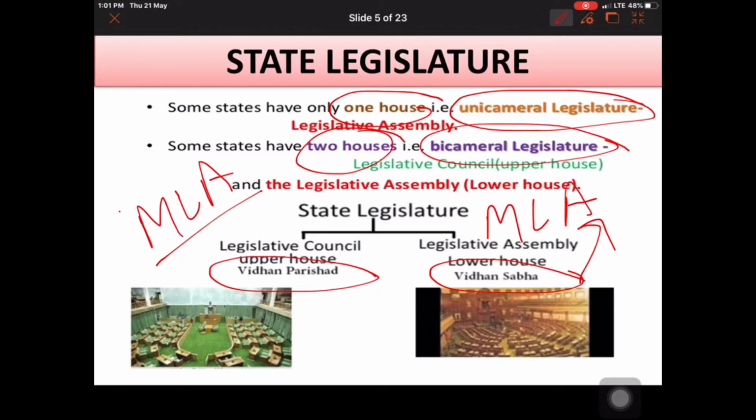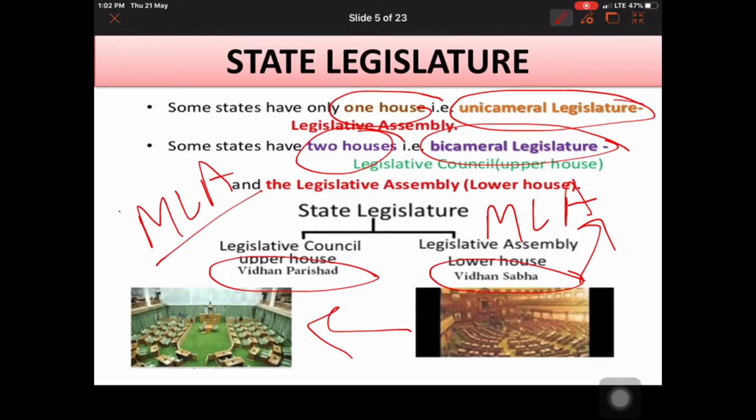Members of Vidhan Parishad are indirectly chosen. They are elected by the members of Vidhan Sabha, and some belong to certain parties, some are from the art stream, the music stream, the writer stream. Like that, a few are represented in the Vidhan Parishad.